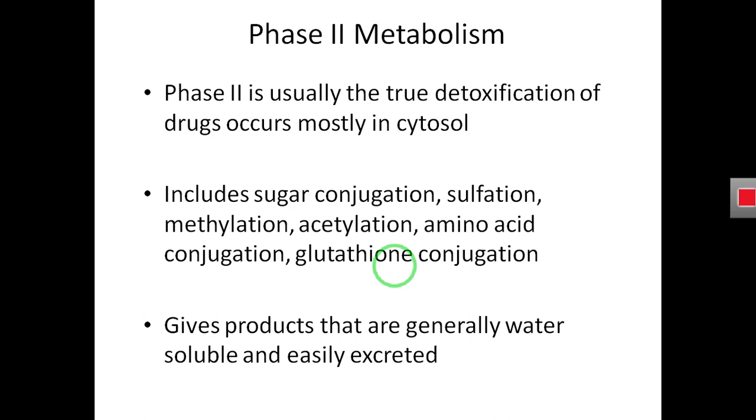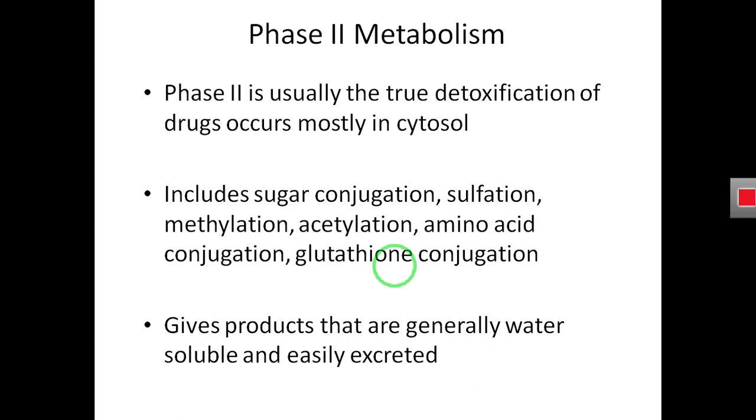So in part 2 of the metabolism, which takes place in the cytosol of our liver, the drug gets conjugated with other groups, and these groups may be sulfate groups, methyl group, amino acid, acetyl group, or glutathione.